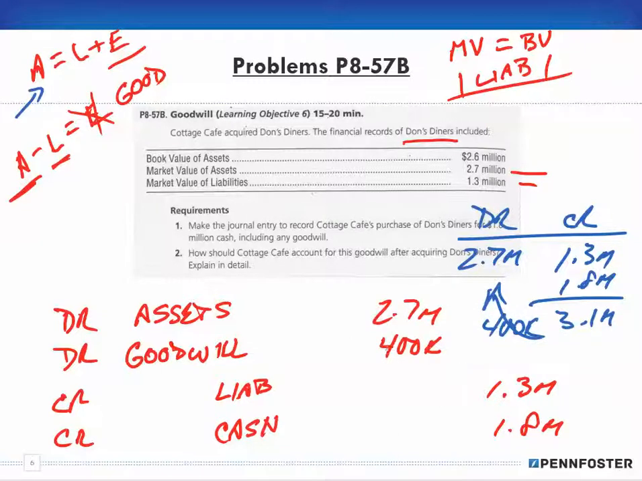Debits have to equal credits, so I have to debit my goodwill for 400,000, and it's just that easy. I can back into knowing whether that goodwill is a debit or a credit. I don't have to memorize which it is. You could have calculated the 400,000, but if you're trying to figure out whether to make it a debit or credit, just back into it. My debits have to equal my credits, and that's all there is to it.